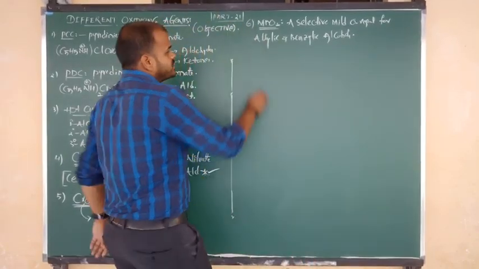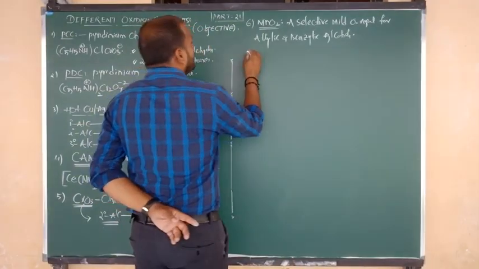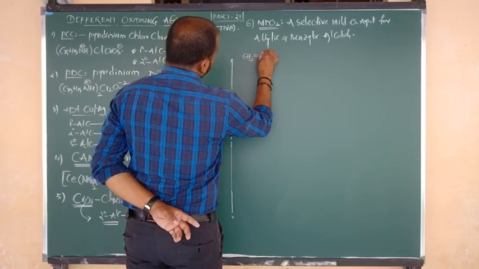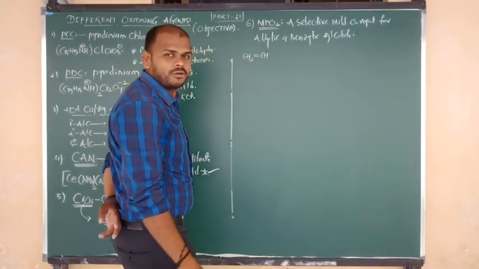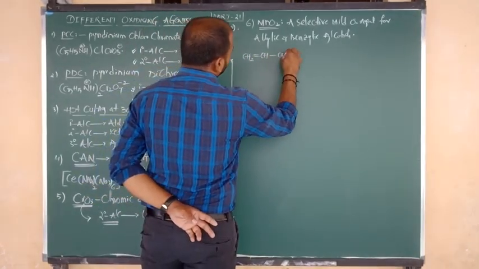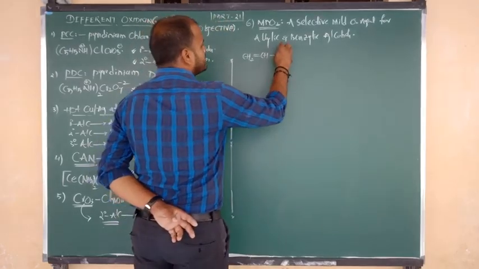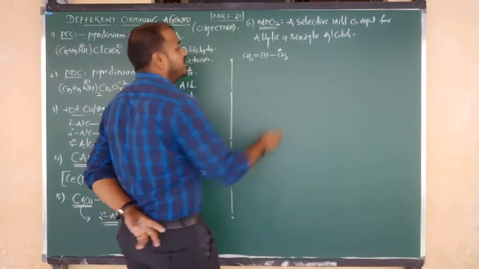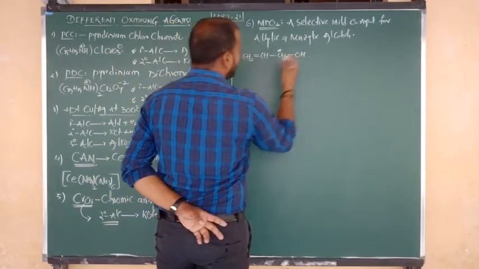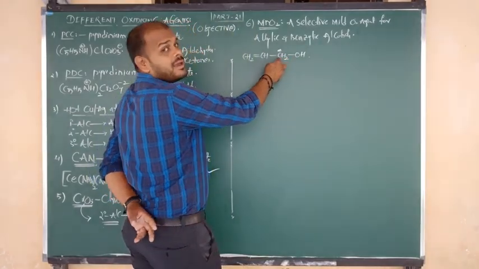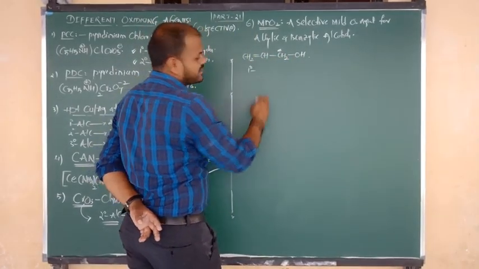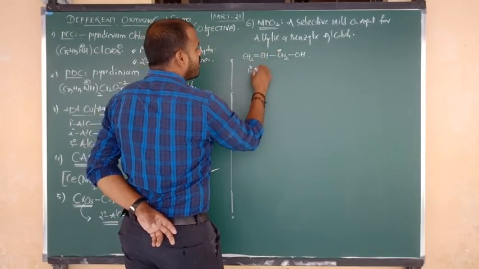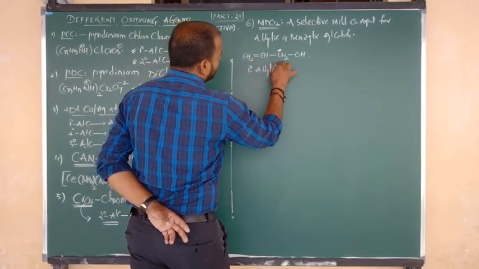Shall I show you one example? The example is CH2=CH, a vinyl group, connected to another group, CH2. This carbon is the allyl carbon, the carbon next to the double bond, as I told you number of times. It is connected to the OH group. OH is connected to a carbon, and that carbon is connected to another carbon, so this is primary. Which alcohol is this? Allyl. So primary allylic alcohol.